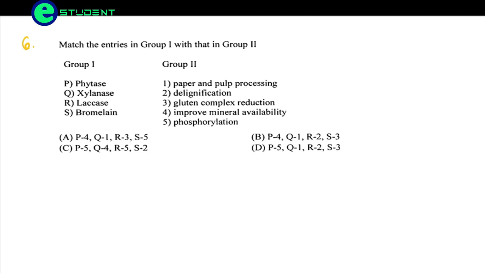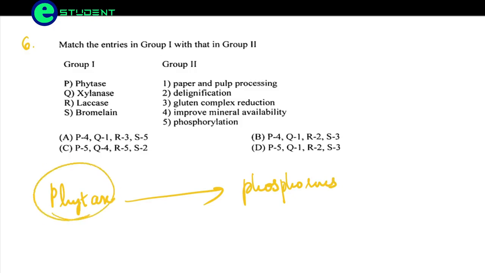So phytase breaks down phytate, and phytate is broken down and produces phosphorus. The phytase is going to break down the phytate and produce phosphorus in the soil.